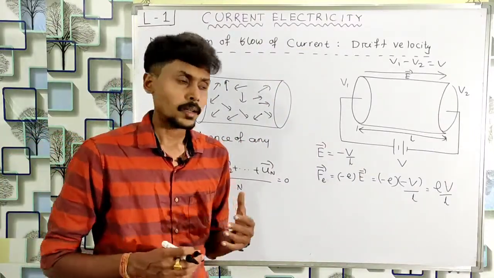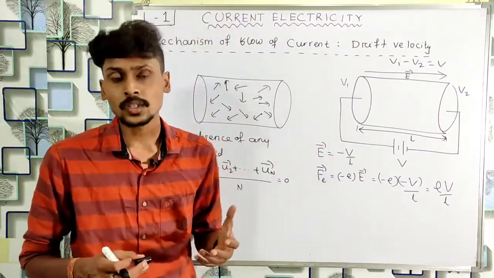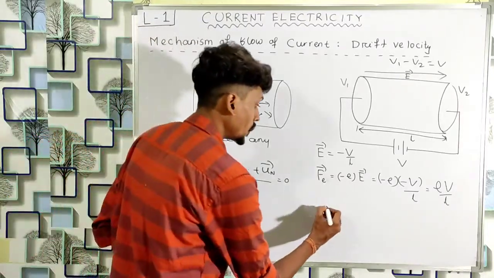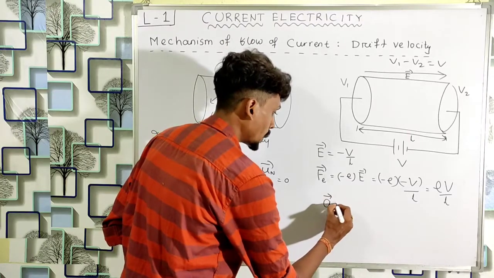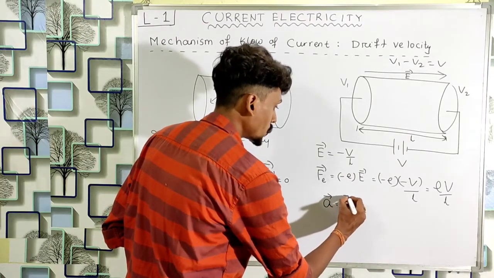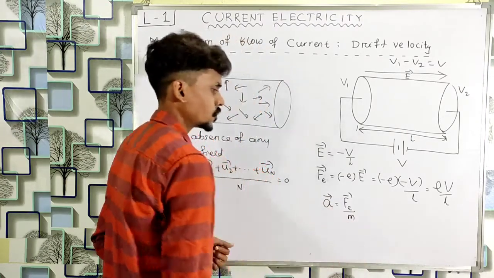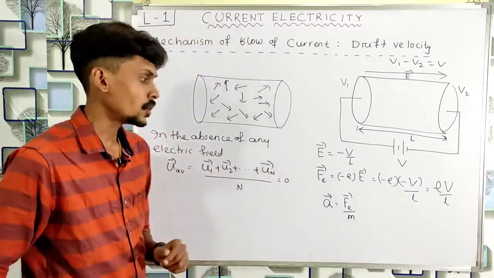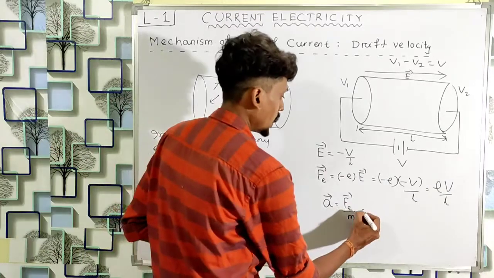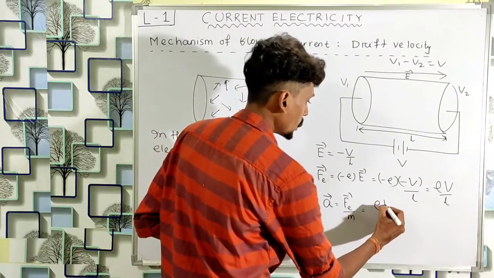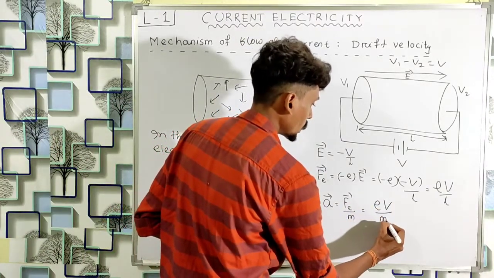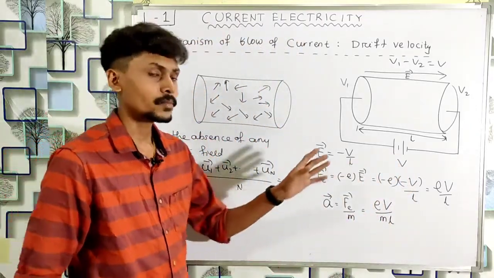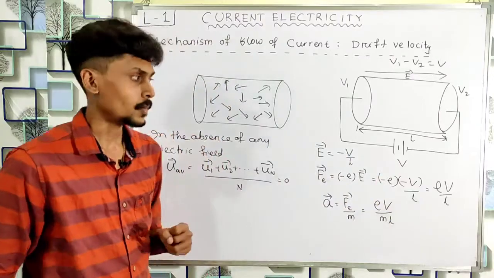And when an object experiences some force, it experiences some acceleration. So the acceleration of the electron is given by a vector equal to force on electron divided by its mass. Suppose m is the mass of electron, so the acceleration of the electron is given by this value eV by mL.